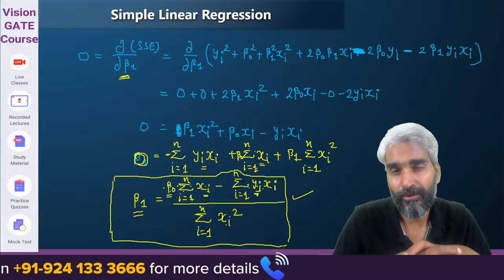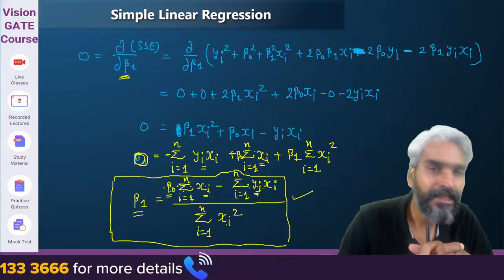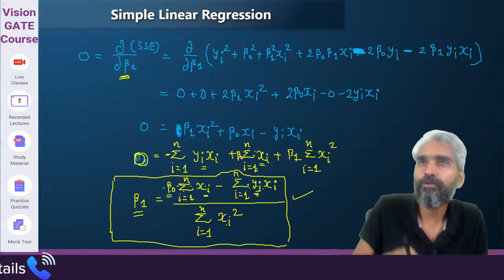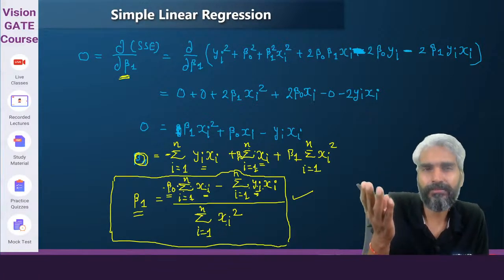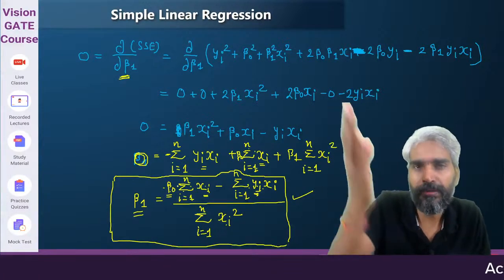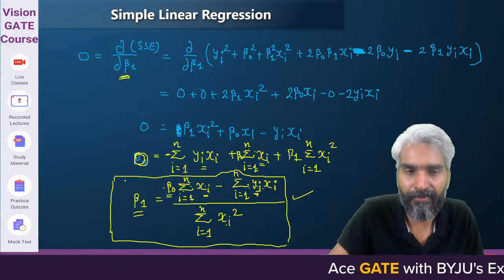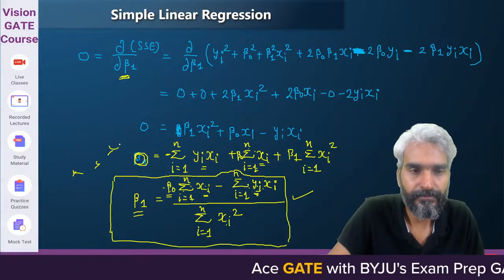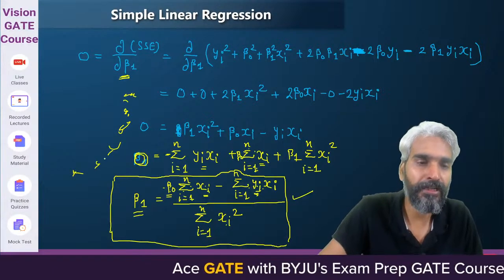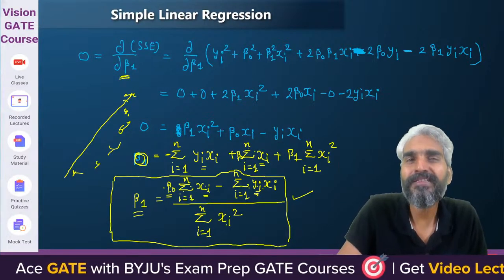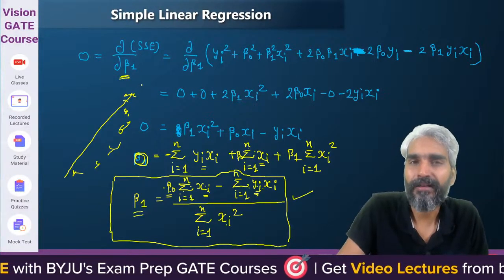What are those assumptions? They must be linearly dependent. If the data is not linearly dependent, then you will not be able to obtain a line best suited for the data points available to you, because the data may vary something like this. In that case, no matter how good the line is, there will be some error. Clear?